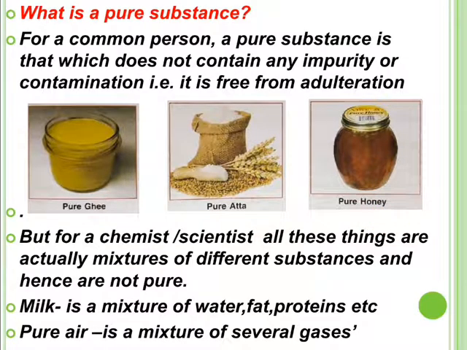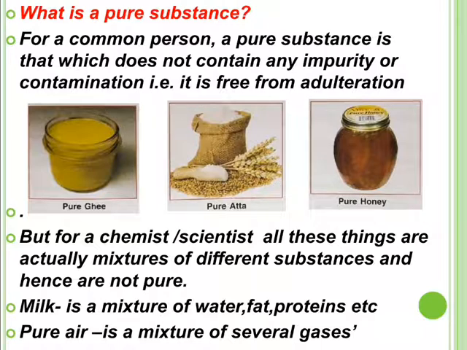What is the meaning of pure written on the packs of these food items? For a common person, a pure substance is that which does not contain any impurity or contamination. That is, it is free from adulteration. But for a chemist or a scientist, all these things are actually the mixture of different substances.